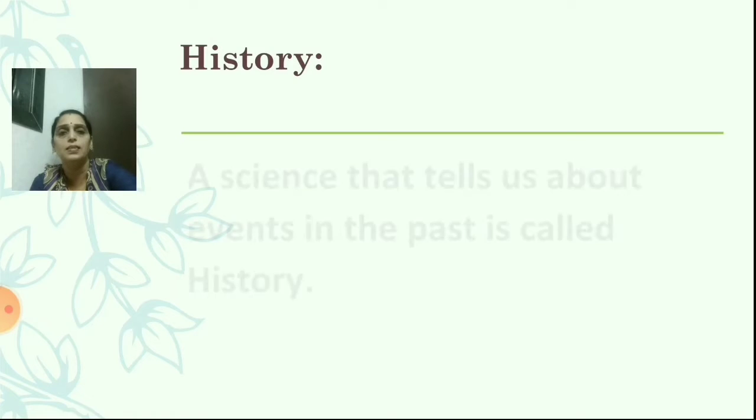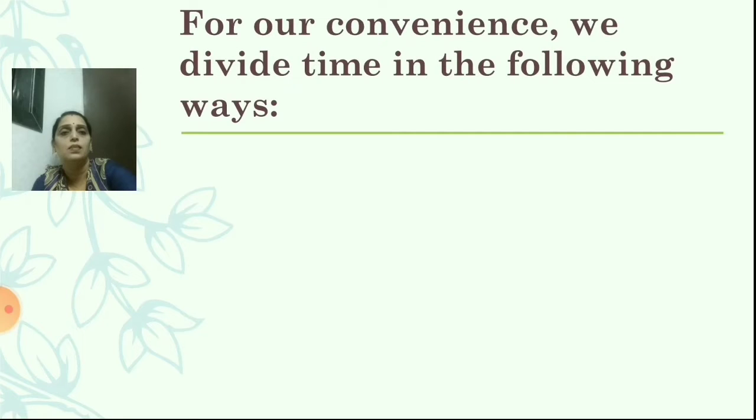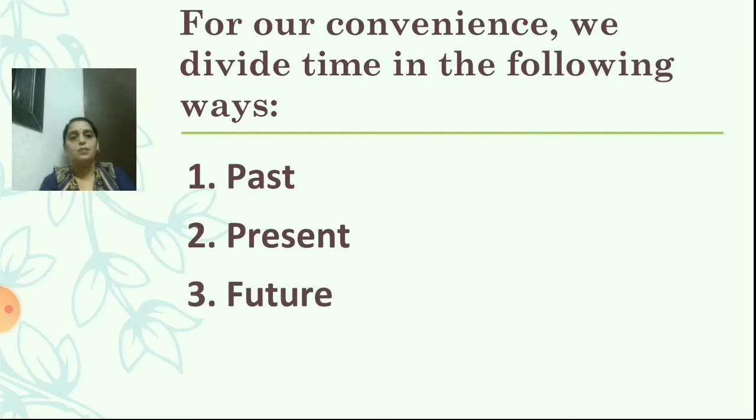What is history? Yes students, what is history? A science that tells us about events in the past is called history. Now, events in the past means the things which have already passed away. Now the next, for our convenience, we divide time in the following ways. How many ways? Yes, 3 ways. First is past, then present, and then future.